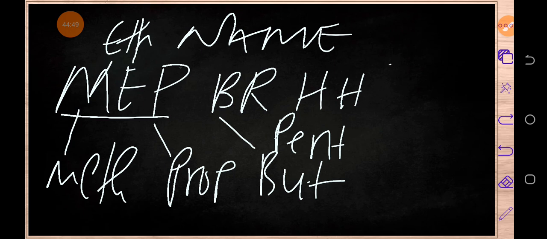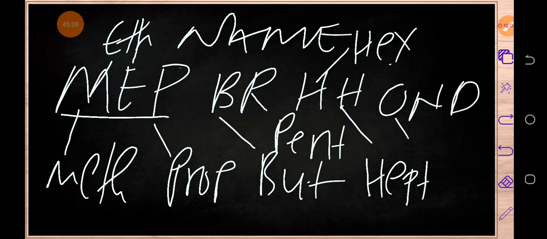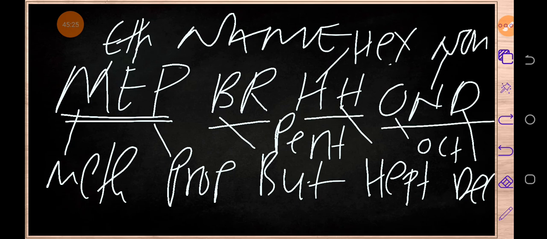MEP, BP, HH. This is hex, then this is hept. Then BPHH, O on D. This is oct, then this is non. And lastly, this is dec. So we have MEP, BP, HH on D.